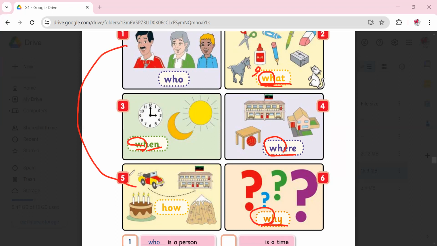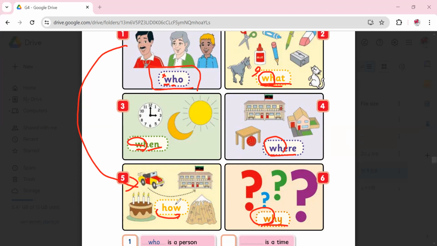In number 1 and number 5, they still have WH, but in a different order. In number 1, it starts with the WH. However, we don't pronounce it woo as the others. Here we pronounce it who. The W is silent. So we say, who is this? Who is that? So it's a little different, even though it starts with the WH, we don't pronounce the W. And in number 5, the W skipped to the last position in the word. So we start with the H, O, and then the W.